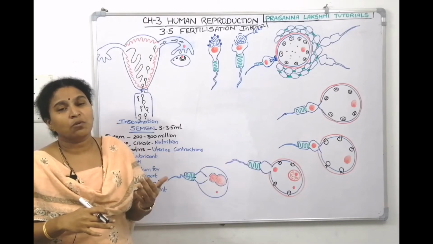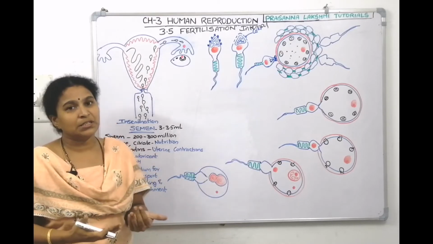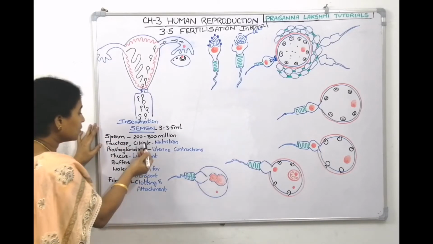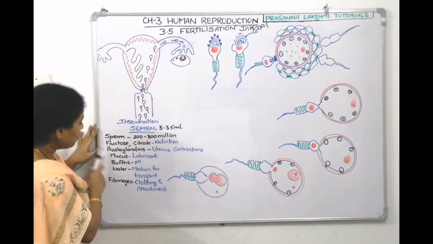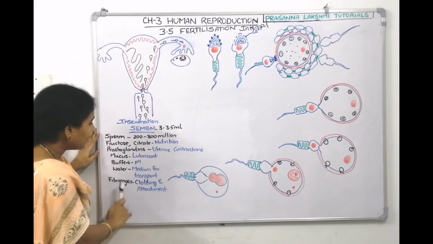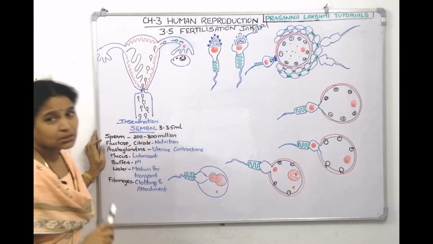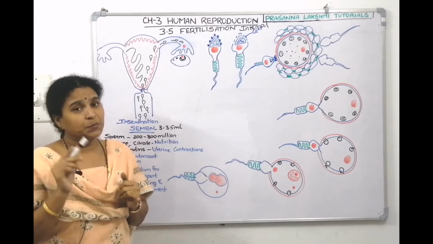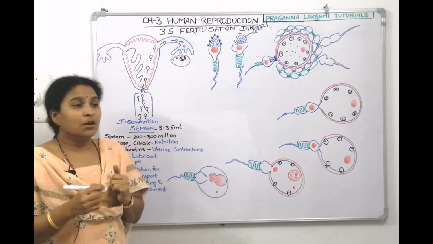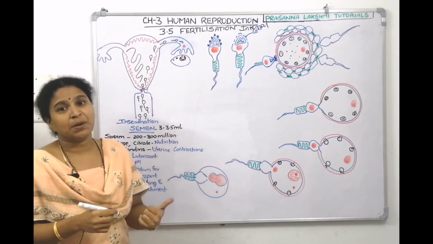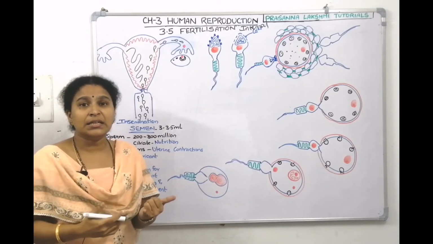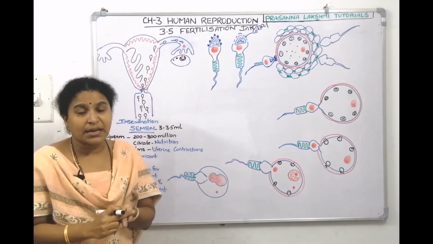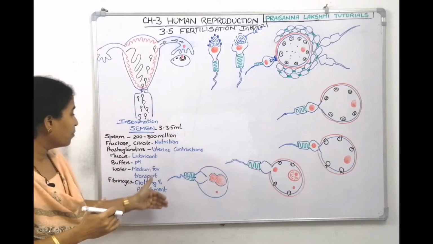What else? Secretions. What are the other components of the semen? Semen contains sperms, fructose, citric acid, prostaglandins, mucus, buffer, water and fibrinogen. All this is the composition of the semen. Now, sperms are produced by the seminiferous tubules, whereas all the seminal plasma will be secreted by the accessory glands. What are they? The seminal vesicles, bulbourethral glands, and prostate gland help in secreting all these components.